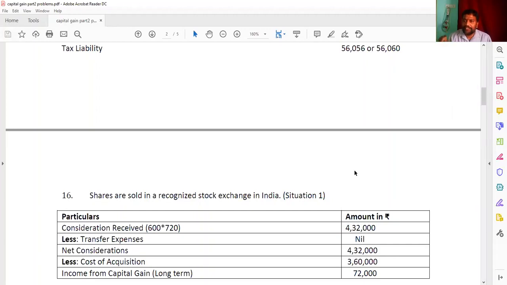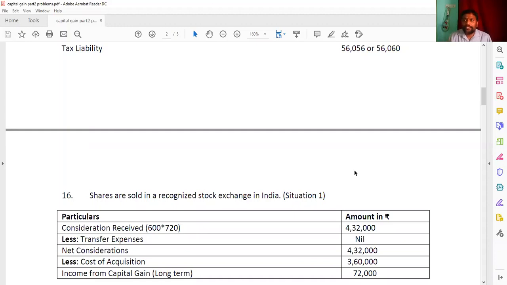Just now I said, here we are going to take the cost of the shares. And the second point, we are going to compare the FMV with the sale price, whichever is less we have to take. Then we have to compare with the cost, and whichever is higher will be taken as cost of acquisition when the shares are sold in the recognized stock exchange.